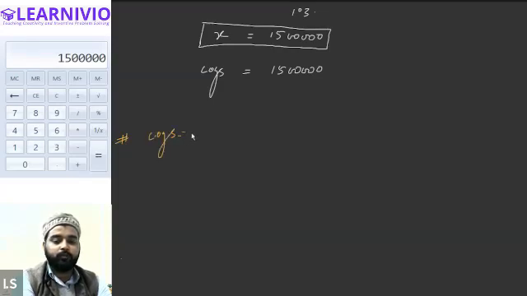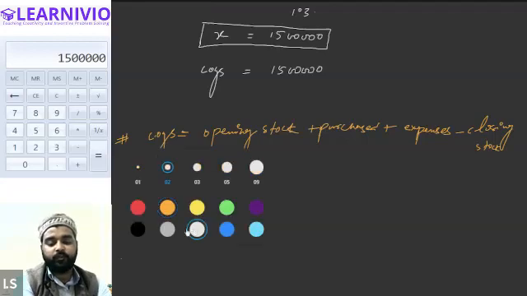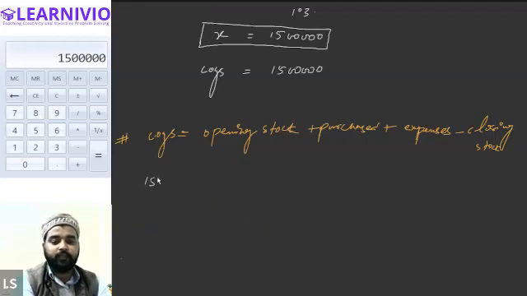So we can apply the other formula of the cost of goods sold. Cost of goods sold equals opening stock plus purchases plus direct expenses minus closing stock. So COGS, we have already found, 15 lakhs.